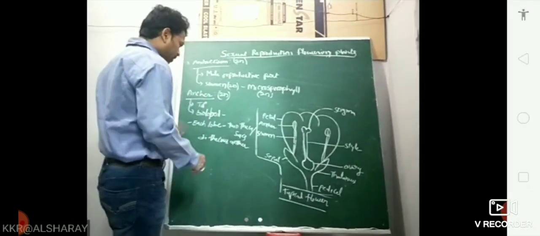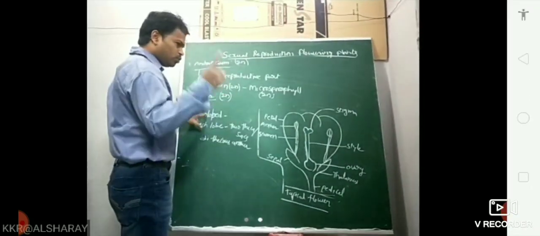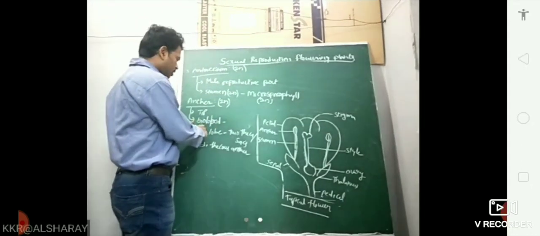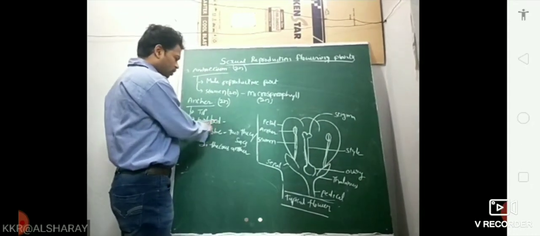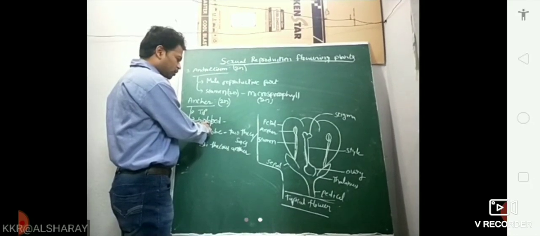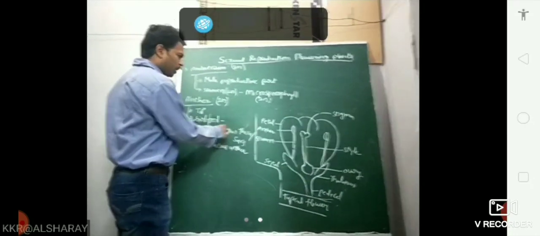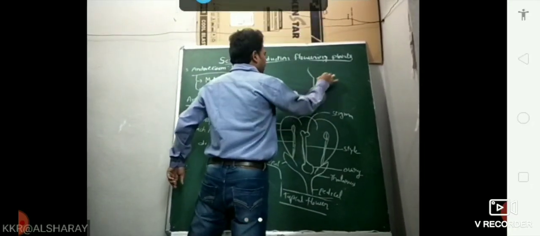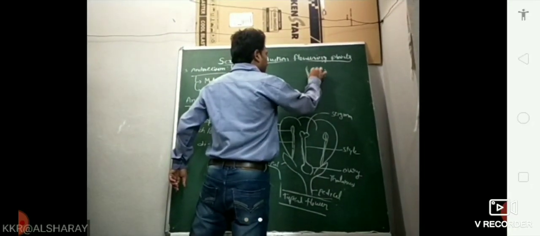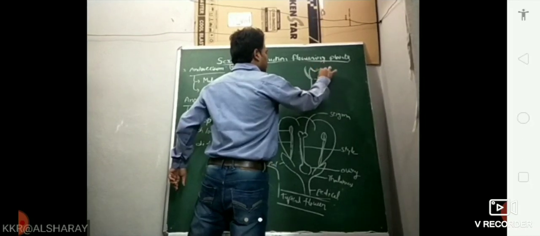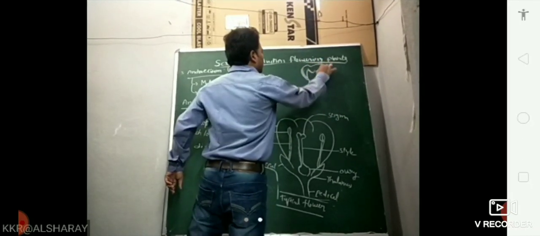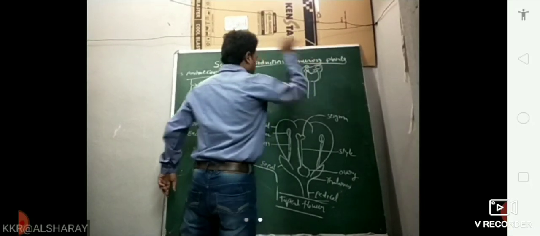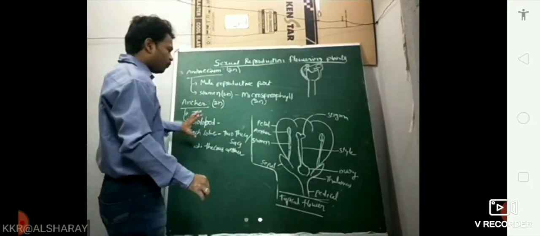Now in the 3D view of the stamen, there is a bilobed structure. Bilobed means each lobe has two theca. In this three-dimensional structure, totally four thecae are present.